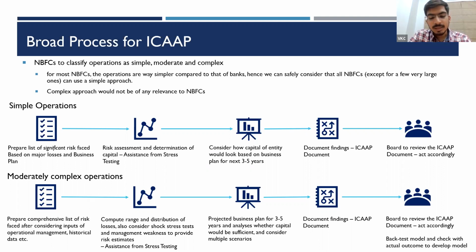As I said, this assessment is entity specific. So I would first do an analysis of how complex my operations are. This complexity of operations would help me determine to what extent or what should be my approach towards ICAAP. So when I'm determining a process, I should first consider how complex my operations are. So there are three classifications over here. One is simple, another is moderately complex, and there is complex. But we should take note that these classifications are prescribed in relation to banks.